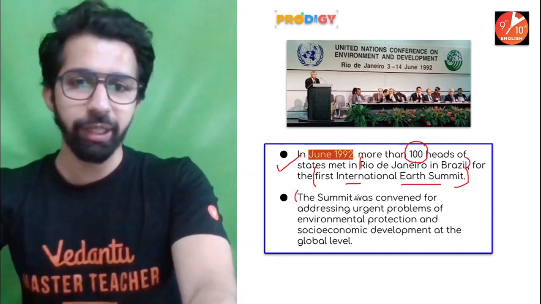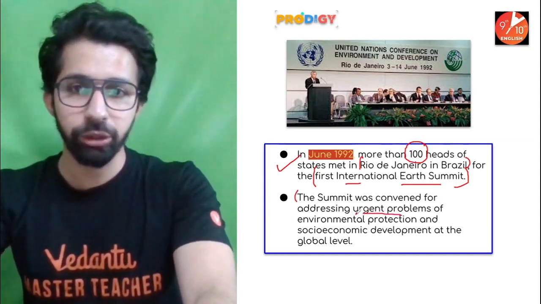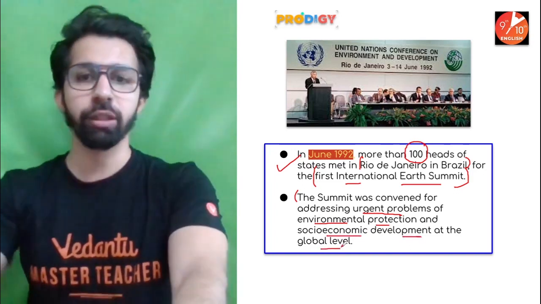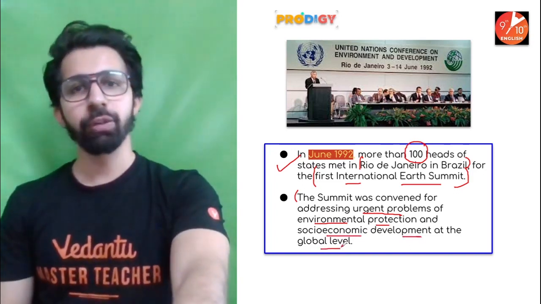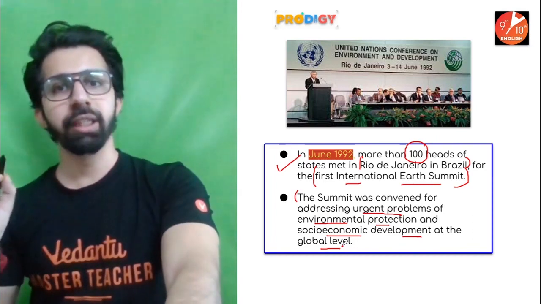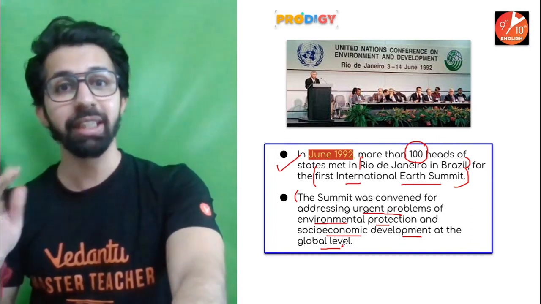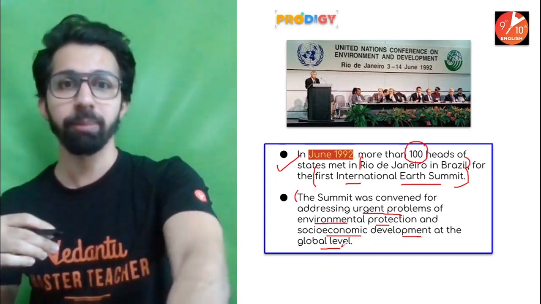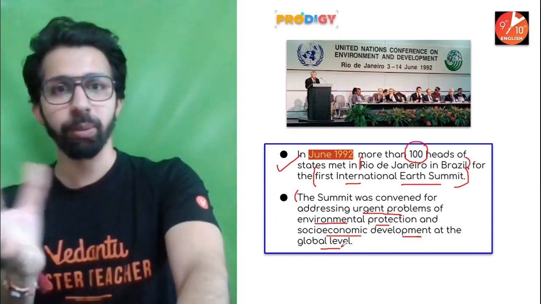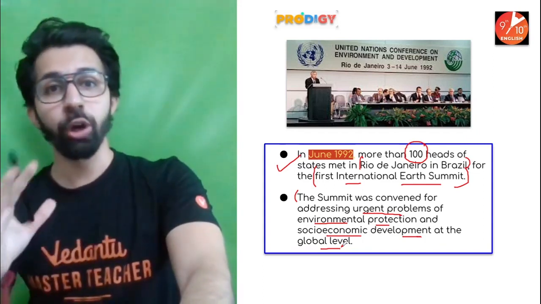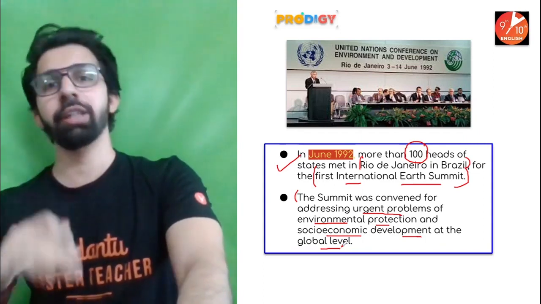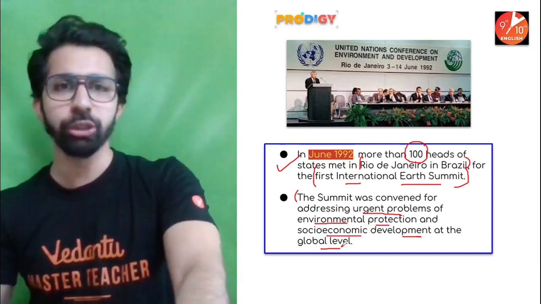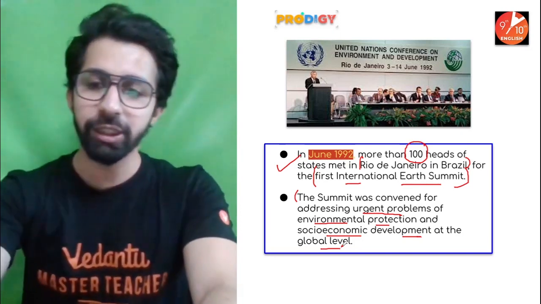So the summit was convened for addressing urgent problems of environmental protection and socio-economic development at the global level. So this meeting had a focus on how we can protect the environment. The environment is degrading day by day, and it is not related to one country, but the entire world is facing the problem, like global warming, which is a problem associated with the entire world. So how can we counter this problem, how can we overcome this problem? So these people met between 3rd and 14th June 1992 in Rio de Janeiro.